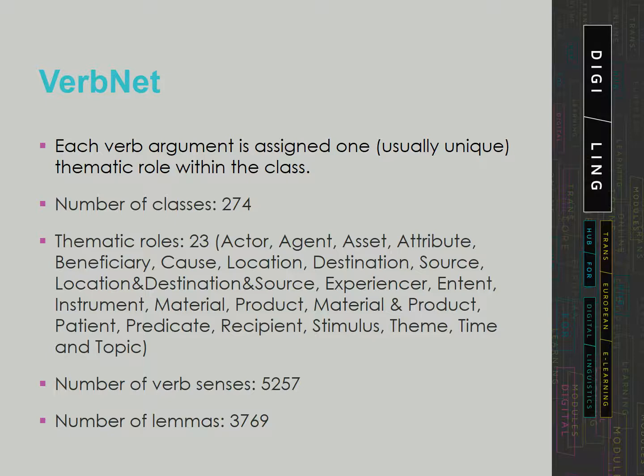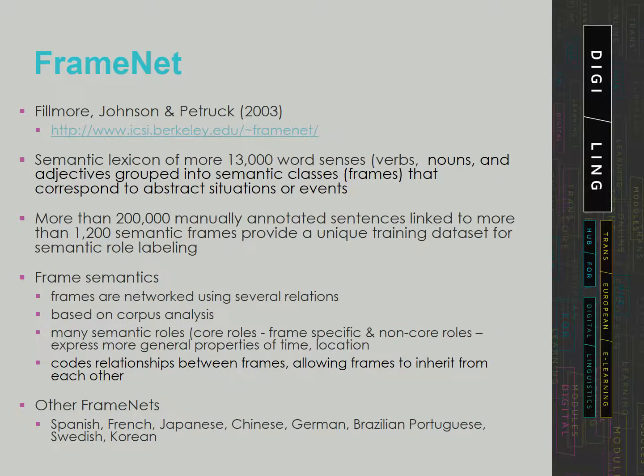And here we have another lexical resource, FrameNet, developed in 2003. It is a lexicon based on the frame semantics theory deriving from the work of Charles Fillmore from 1976, that groups not just verbs but also nouns and adjectives into semantic classes called frames that correspond to abstract situations or events.